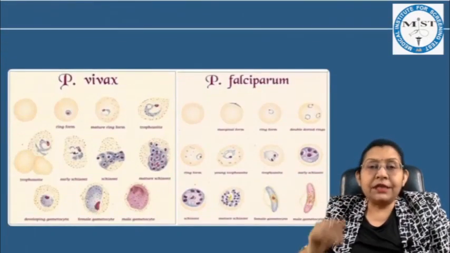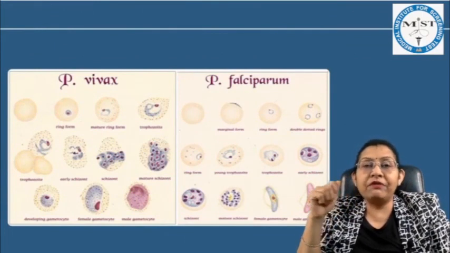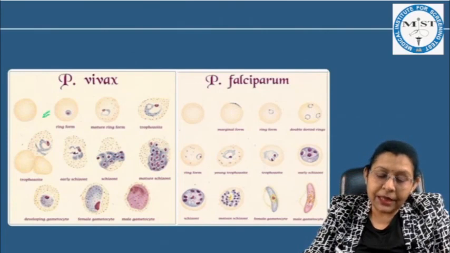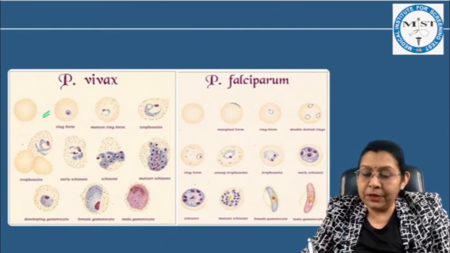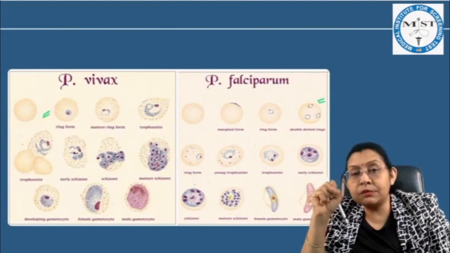As we had discussed in our classes, this is how we can differentiate the blood smear of vivax from falciparum. In vivax, we see a single ring form, while in falciparum, we can see two or more ring forms and their size is smaller.